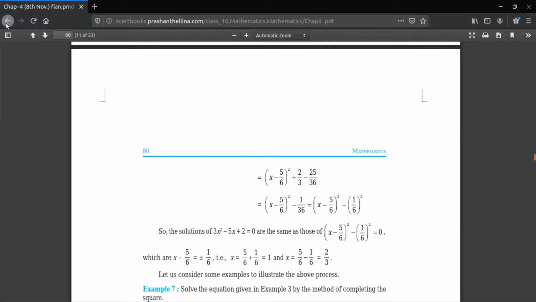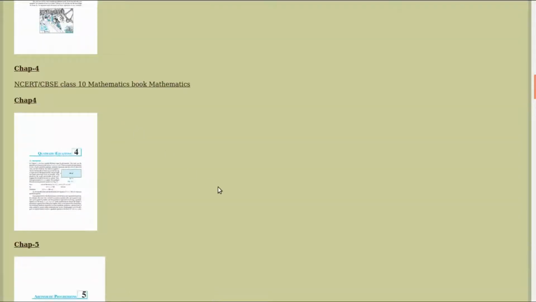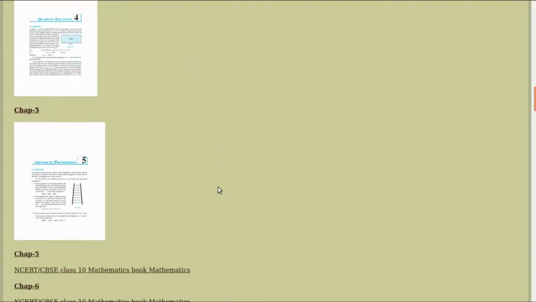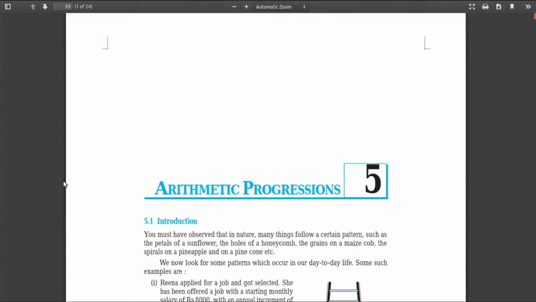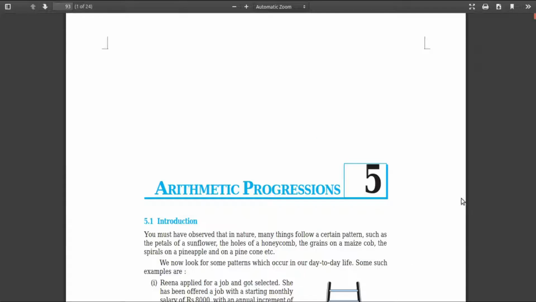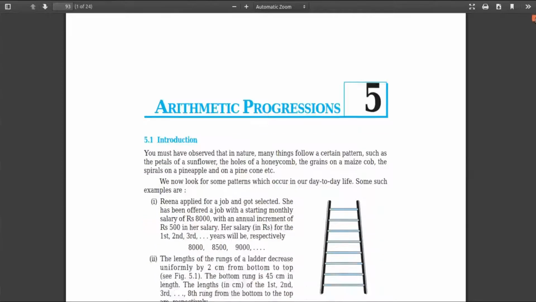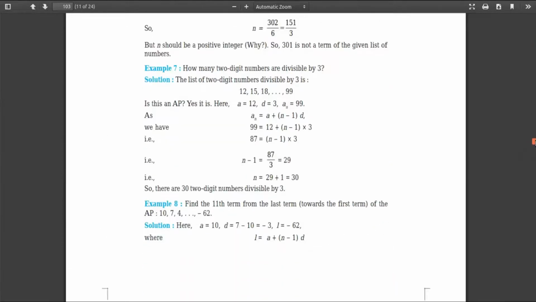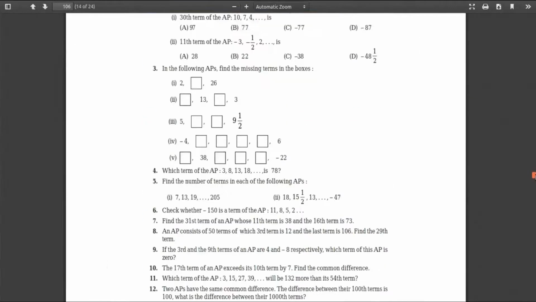So this is from quadratic equations. Next chapter is arithmetic progression, right? So what all is removed from arithmetic progression? See here again, applications in solving daily life problems based on sum to n terms. Application in solving daily life problems based on sum to n terms. From this chapter, everything till sum of n terms will remain the same.